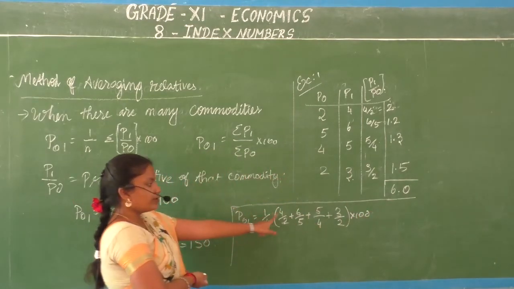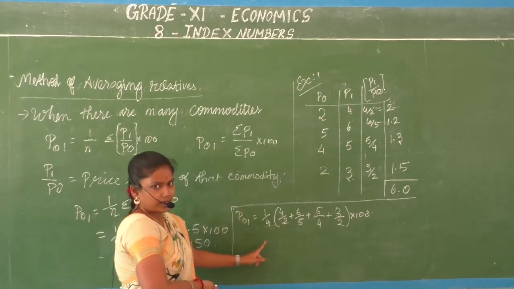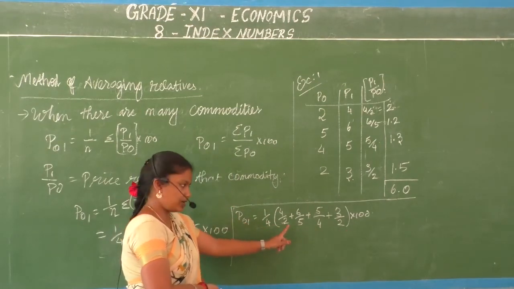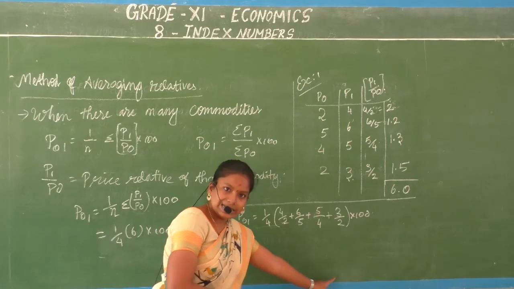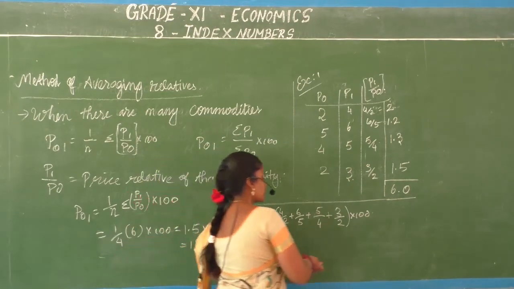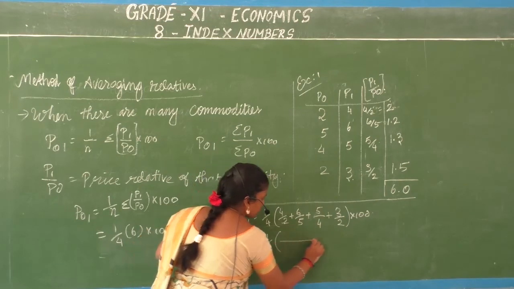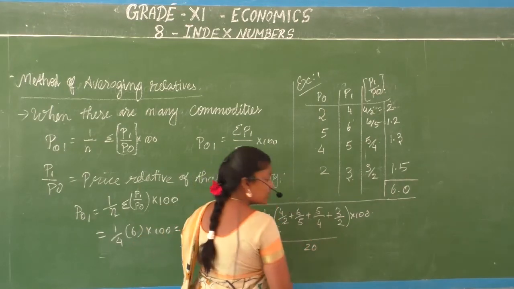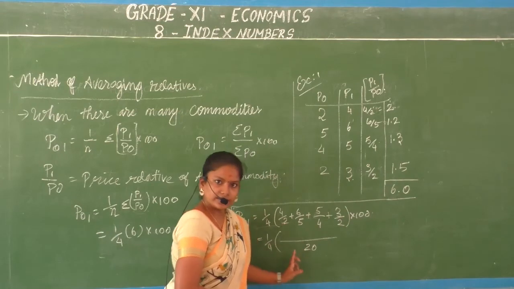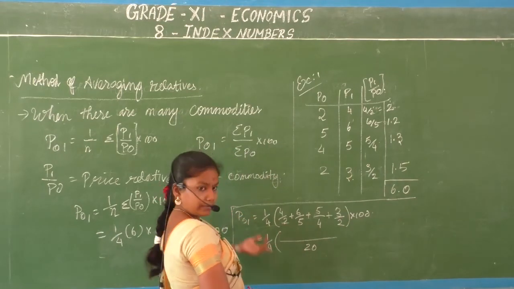So now if you want to add these, you need a common denominator. So when you take an LCM, you will get 20. Common LCM namakku 20 kadaikum. You calculate it and see. I have calculated, that's why I am telling it.